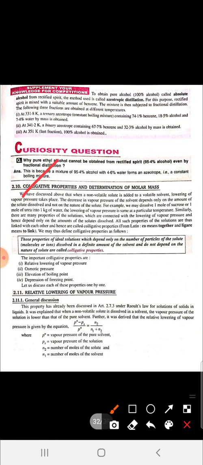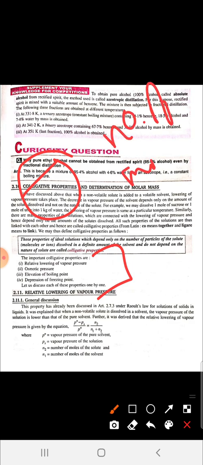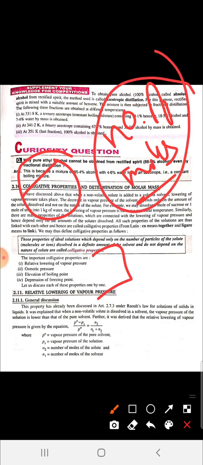Now the colligative properties. These are important. These are the most important topic of this chapter. Every year a question is asked from this topic. What do you mean by colligative properties? Colligative properties are those which depend on the number of moles; in simple words, they depend on the number of moles.